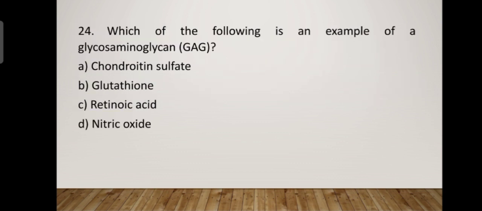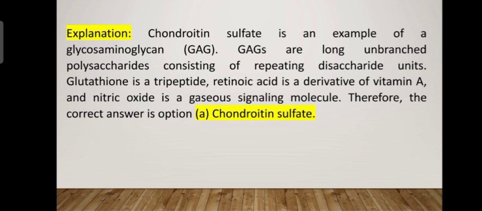The next one, which of the following is an example of glycosaminoglycan? GAG. Example of glycosaminoglycan: chondroitin sulfate, glutathione, retinoic acid, nitric oxide. The answer is chondroitin sulfate, an example of GAG, which are long, unbranched polysaccharides consisting of repeating disaccharide units. Glutathione is a tripeptide. Retinoic acid, we know, is a derivative of vitamin A, retinol, and nitric oxide is a gaseous signaling molecule. Therefore, option A, chondroitin sulfate, is an example of GAG.